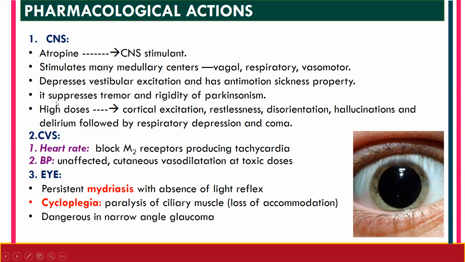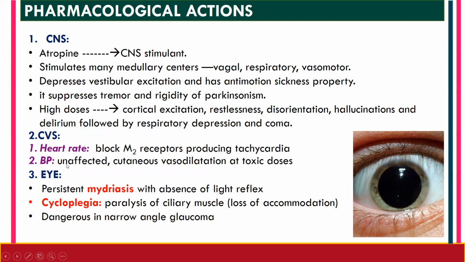When we use high doses of atropine, it may cause cortical excitation, restlessness, disorientation, hallucination, and delirium, followed by respiratory depression and coma. So this was regarding the CNS effect. Let's see the CVS. On heart rate, atropine is going to block the M2 receptor, and by blocking the M2 receptor, it is going to produce tachycardia, that is, an increase in the heart rate.